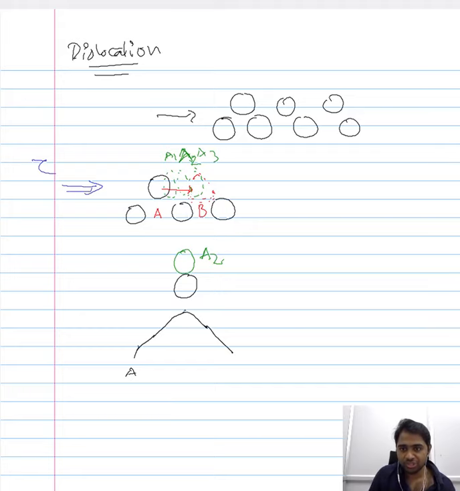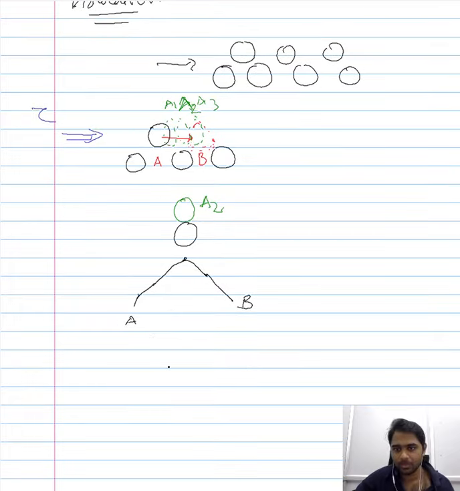This position here will correspond to A2, and beyond A2 it is close to the next equilibrium position, and moving the atom from A2 to B will be much easier, and therefore you get an energy plot something like this. I hope you are able to understand that, meaning you are trying to move the atom from A to B, and when you begin imposing the shear stress, the atoms begin to move, and with increase in the shear stress it keeps on moving.